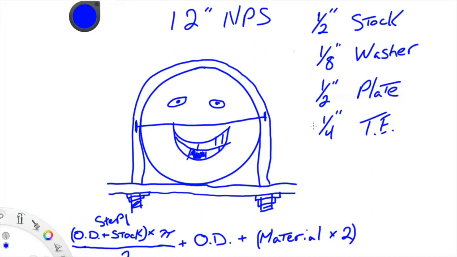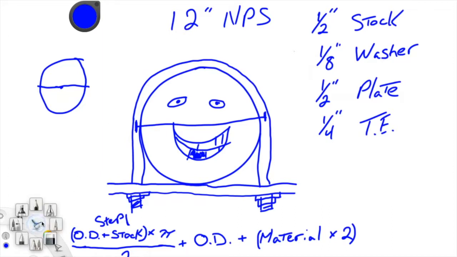Okay, to find circumference, it's always diameter times pi, unless all you have is the radius to start with. If you have the radius, which is half the diameter of a circle, like if you had this point, that's radius, and then all the way across is diameter. So it would be radius times 2 times pi. But we have the full diameter. We're working with 12-inch pipe. So our OD of 12-inch pipe is 12 3/4 of an inch.